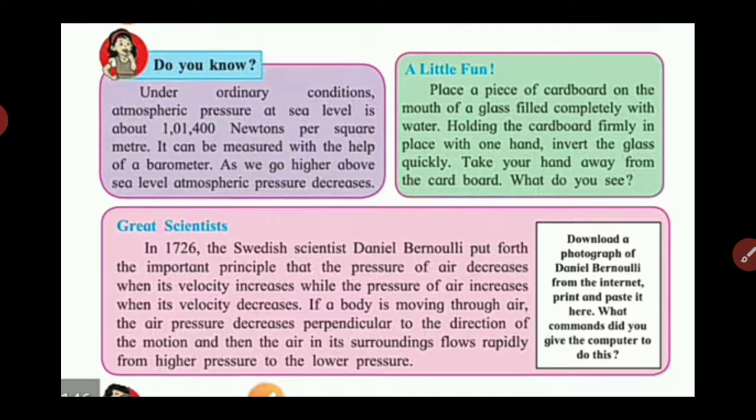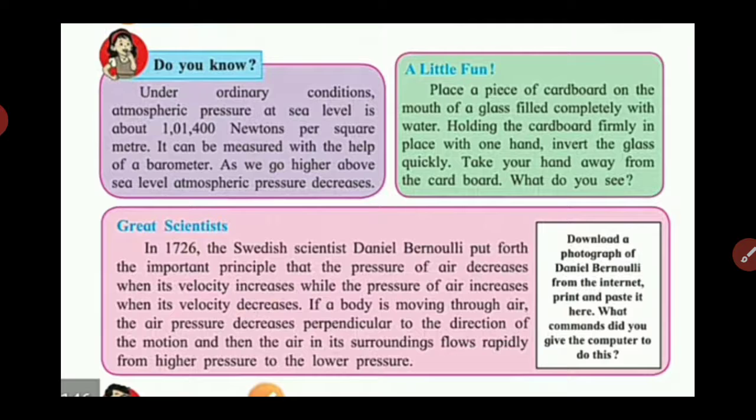If there is air present surrounding the moon, then we can say that the air also has an atmospheric pressure. But you have to know whether there is a presence of air surrounding the moon. Okay, so try to find out this answer. Is there any atmospheric pressure on the moon?